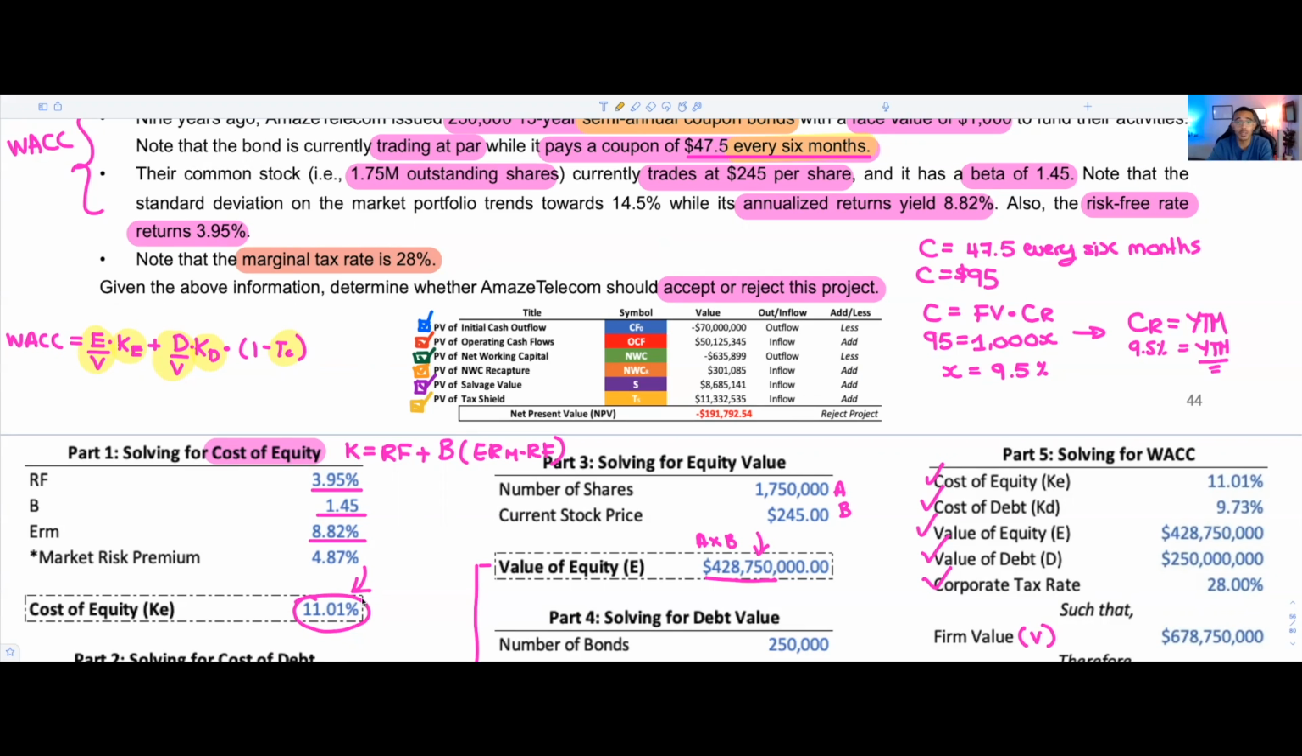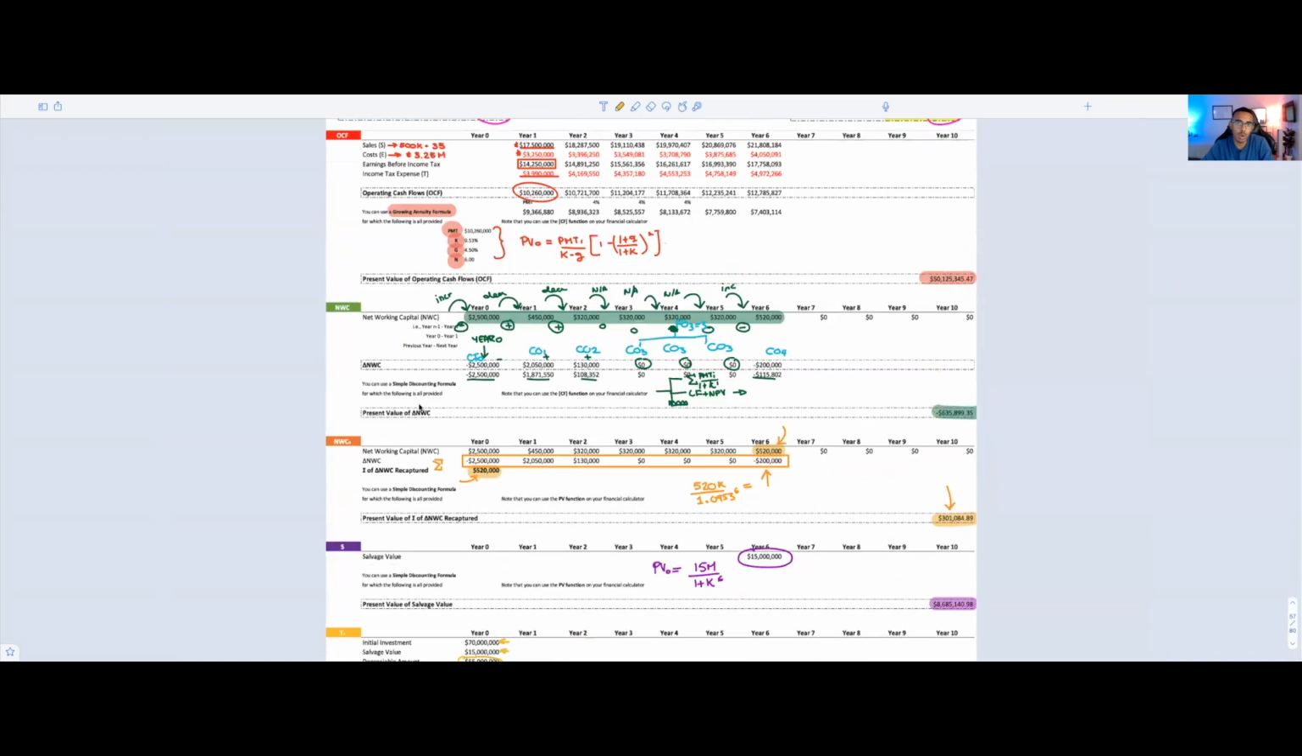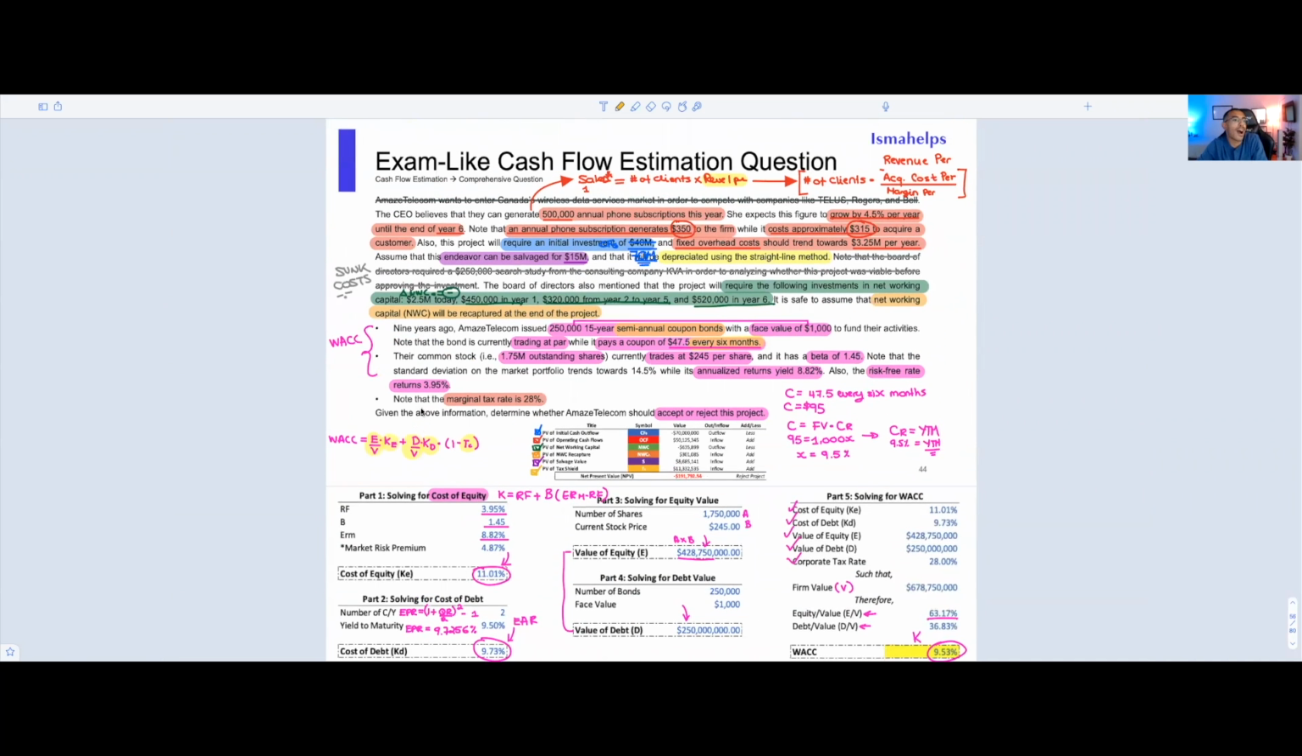And in this case, the net present value of the project is minus 191,000. So it would be a reject decision. And that's how you solve a seemingly hard question. But it didn't really require a lot of steps on our behalf. Like, it did, but they weren't complicated. That's what I'm trying to say.